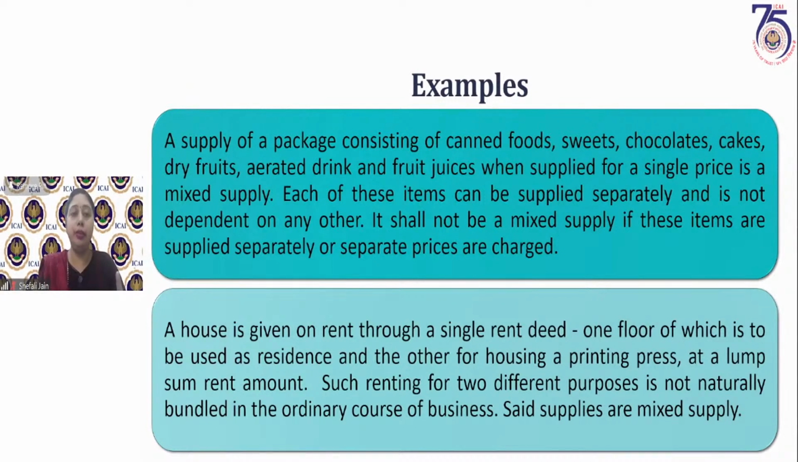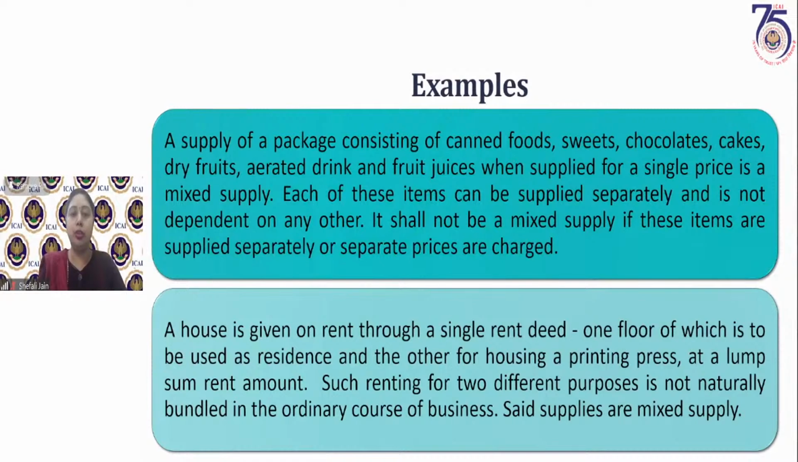The only thing is that there should be a single price which is being charged for this particular package. If each of these items is being sold separately, you are being charged separately for sweets, chocolates, cakes, dry fruits, then this is an individual supply. But if for the entire package you have a price of 1,000 rupees, then that becomes a mixed supply.